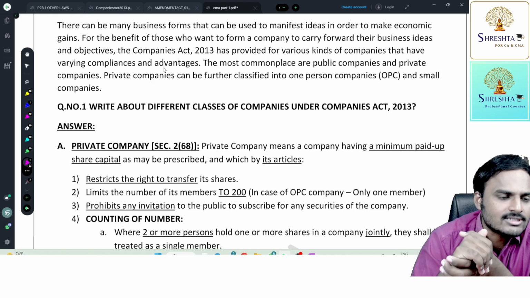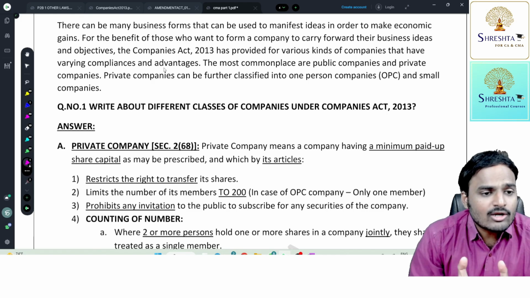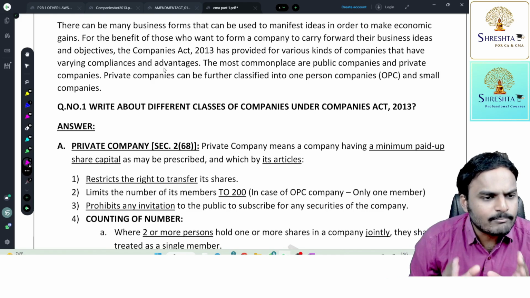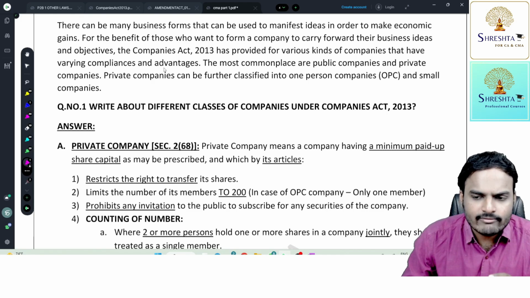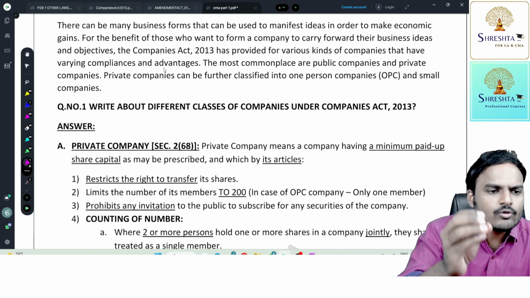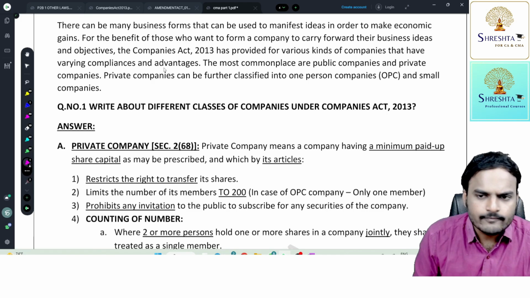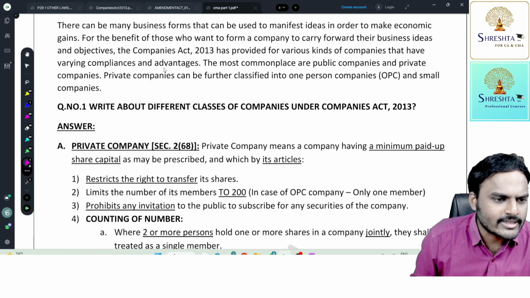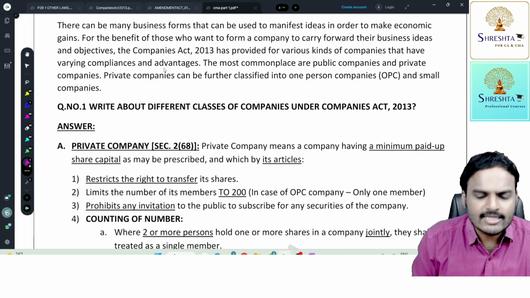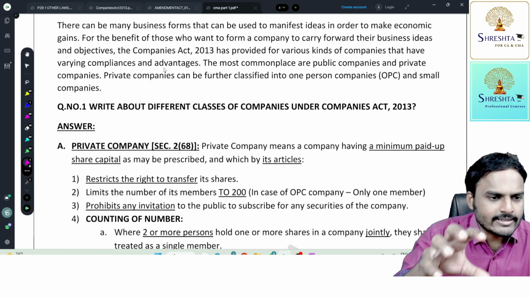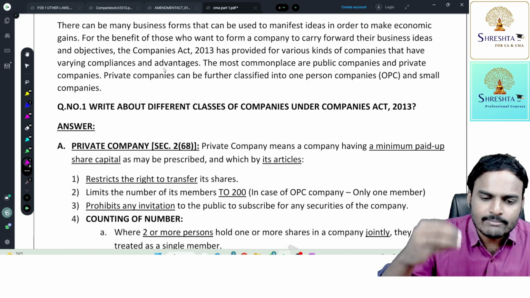What are those restrictions? Since you are not required to comply with all the provisions of the Companies Act, not all 470, only a few of them are applicable to you. A few relaxations will be provided to you. So that's the reason: since we have monitoring ability on you, we can monitor you.